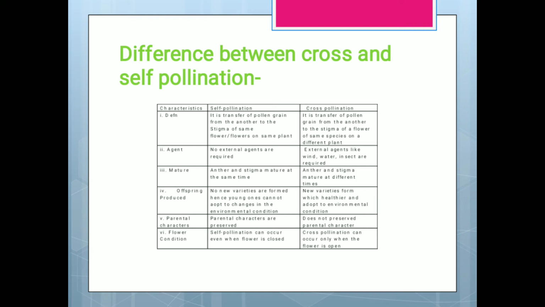In self pollination no new varieties are formed, hence young ones cannot adapt to changes in the environmental conditions, but in cross pollination new varieties are formed which are healthier and adapt to environmental conditions. In self pollination parental characters are preserved, whereas in cross pollination parental characters are not preserved. As for flower condition, self pollination can occur even when the flower is closed, but cross pollination can occur only when the flower is open.